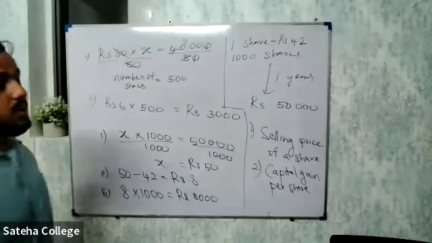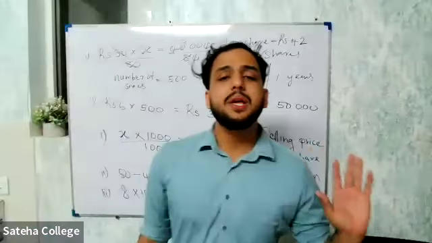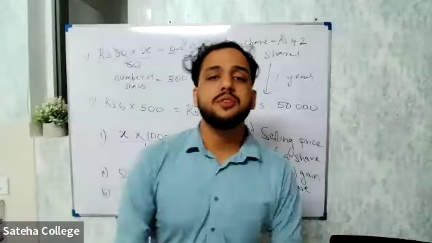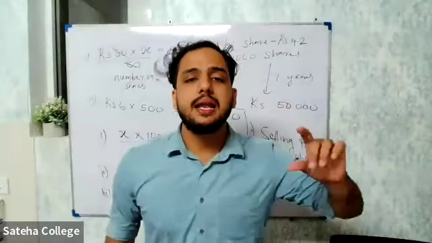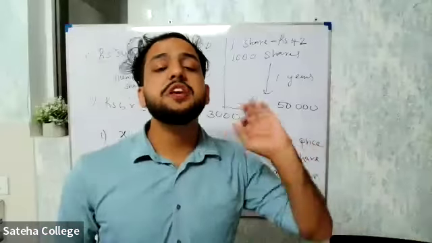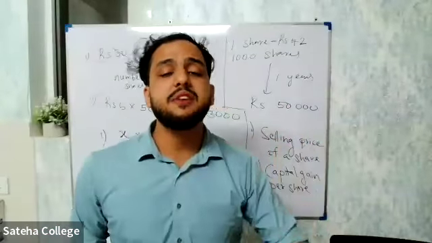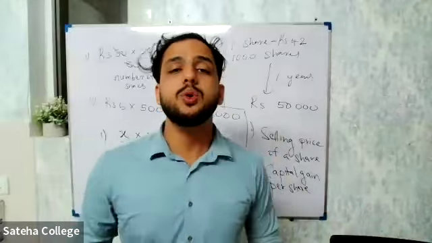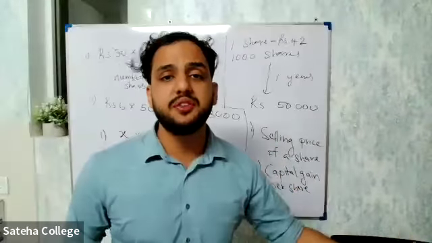All right, good. Now, same like this, there's something called capital loss as well. Then the opposite of that. He bought a share, let's say for 42 rupees. After 1 year, if he's selling the same share, let's say for 35 rupees, he's losing money. He bought for 42. After 1 year, he's selling for 35.